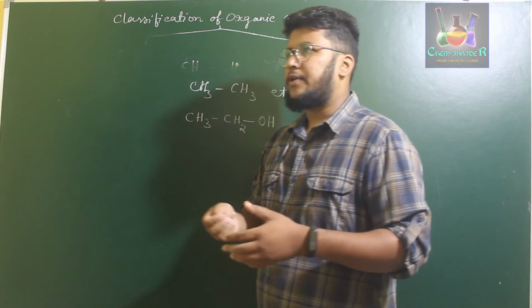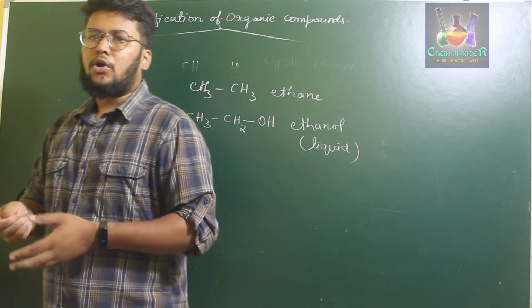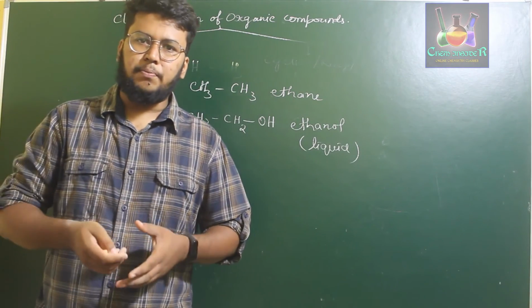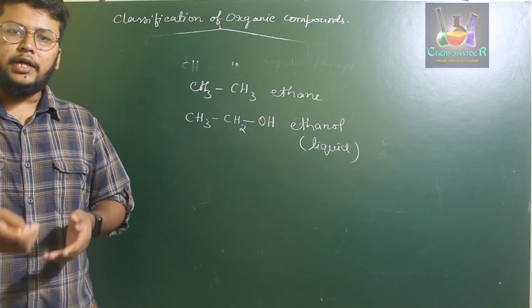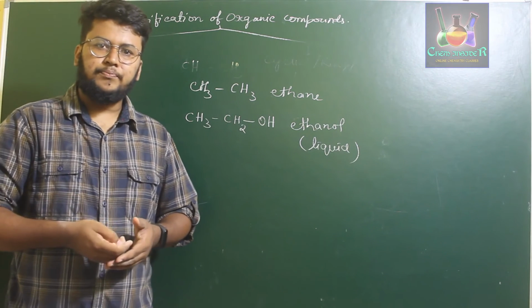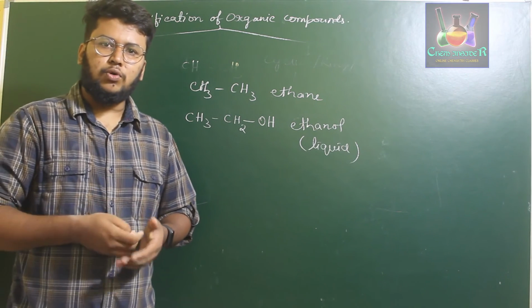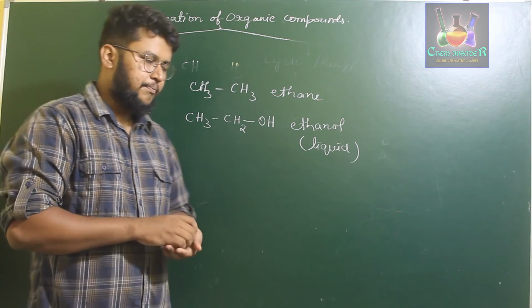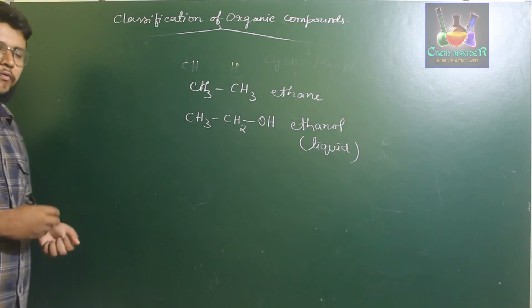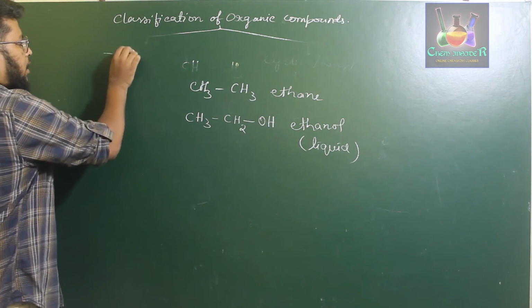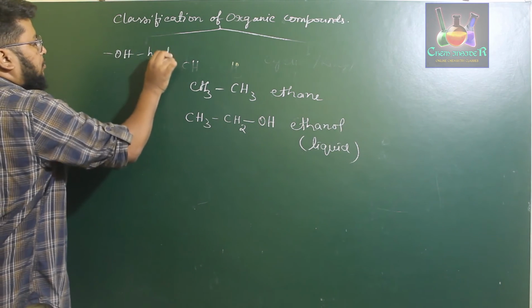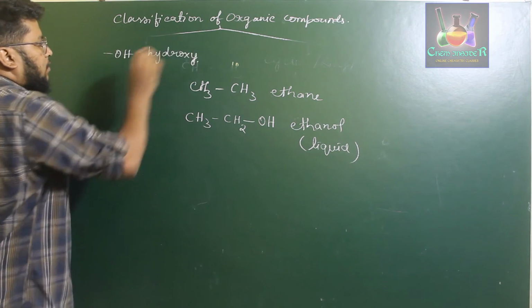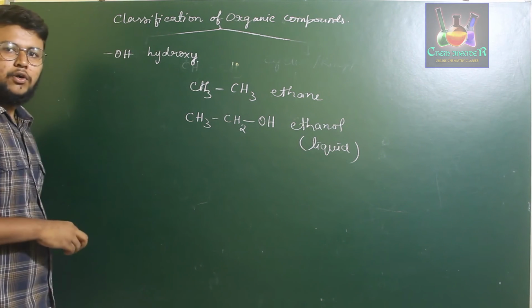Therefore, there are quite different types of functional groups like alcohol, which has an OH group present in a hydrocarbon, aldehyde which has a CHO group, ketone which has a CO group present, carboxylic acid which has a COOH group, etc. So those are the different types of functional groups. That is, if we have an OH group, this is called the hydroxy group.